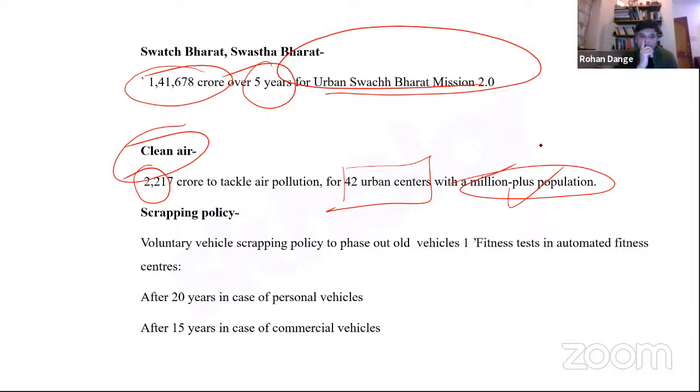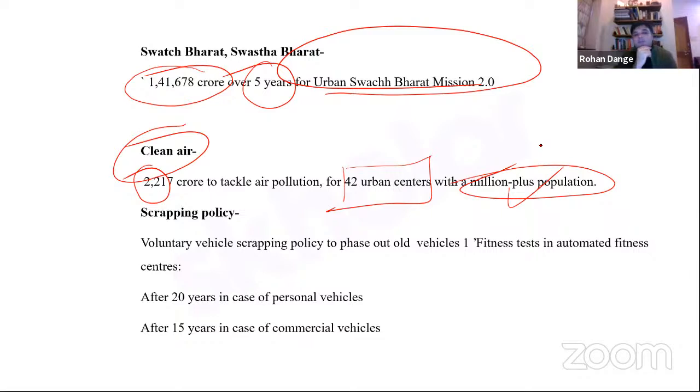So roughly 2,250 crore rupees are allocated to tackle air pollution in 42 urban centers which have a million plus population, right? Apart from that, of course, you have something called a scrapping policy. The scrapping policy has also been in the news, especially it was launched by our honorable minister Nitin Gadkari ji.